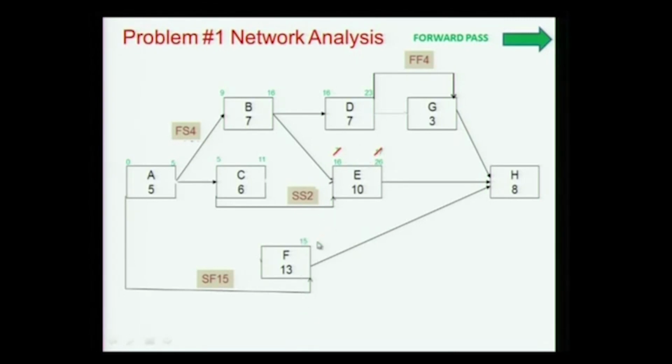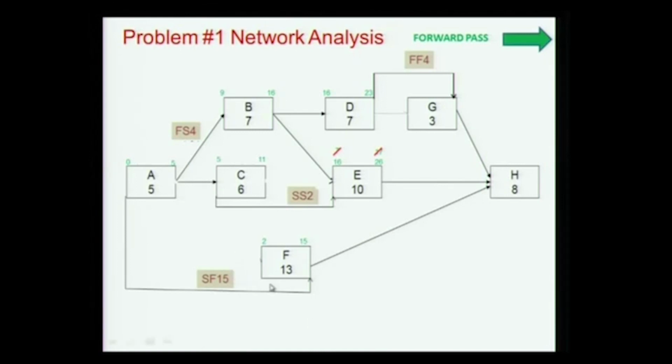Now I am going back on this. Here is the start-finish relationship. A has started on 0, so F can finish by 15. Now how do I calculate the early start of F? Minus 30, so 2.